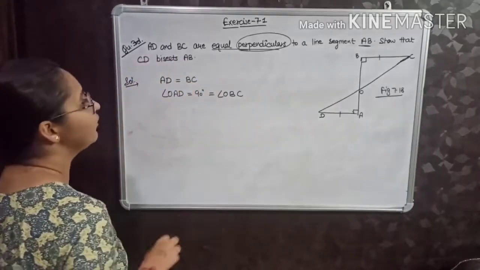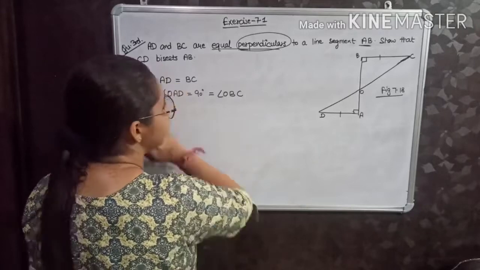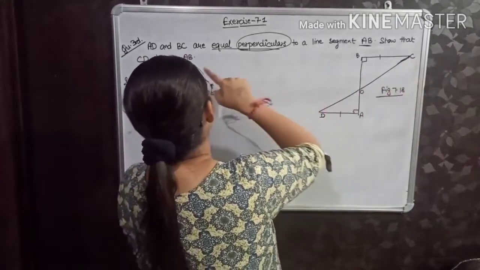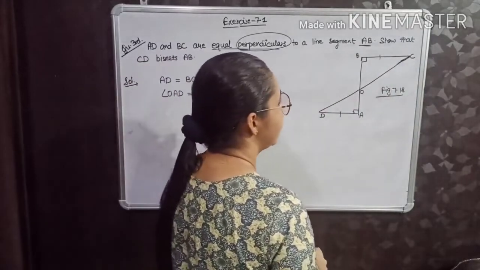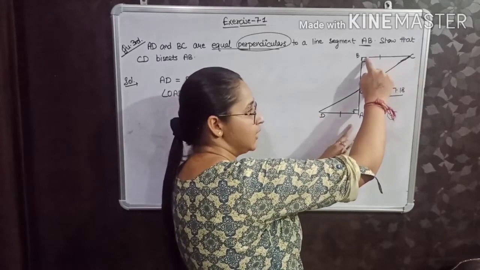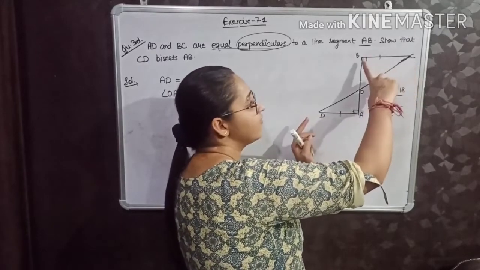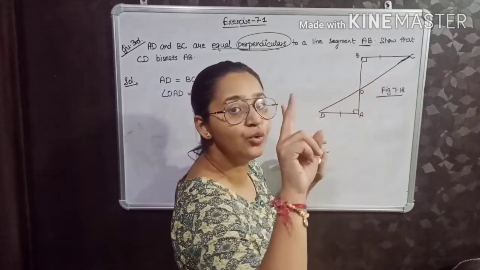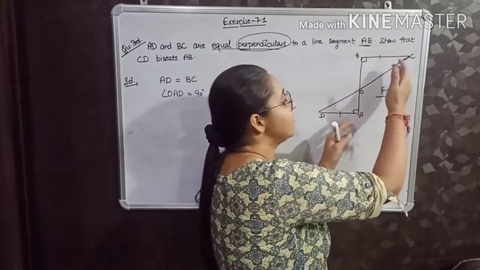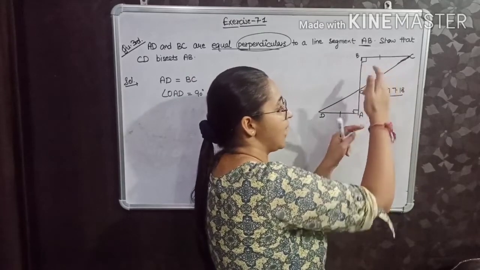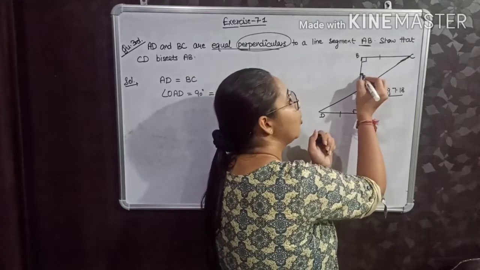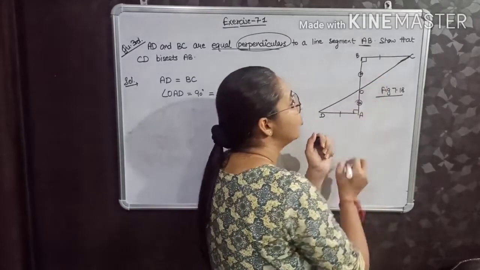Now, what do we have to show? Show that CD bisects AB. It means this CD will divide this AB into two equal parts. This we have to show. It means this CD will divide AB into two equal parts, means OA is equal to OB. That we have to prove.